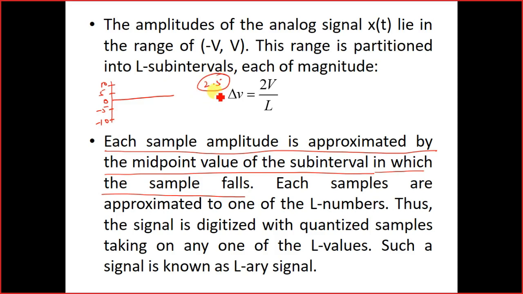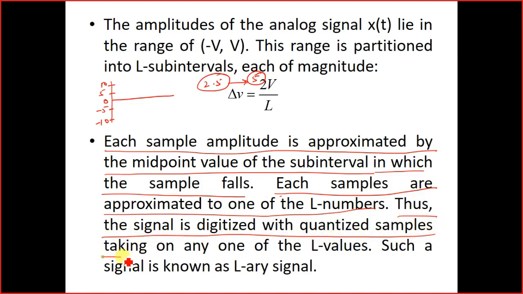So rounding off, I will be putting it a value of 5. Okay. So each sample is approximated to one of the L numbers. Thus, the signal is digitized with the quantized sample taking on any one of the L values. Okay. So 2.5 will be rounded off to 5.